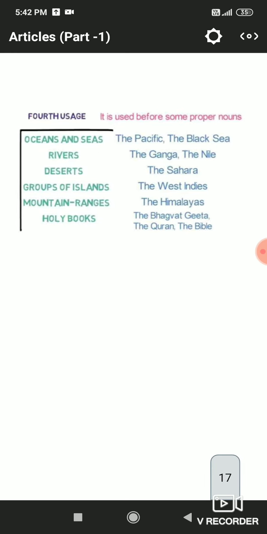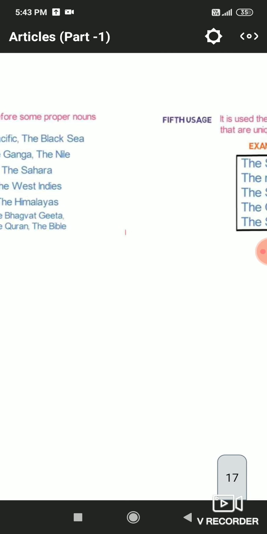Fourth one: it is used before some proper nouns like oceans and seas, the Pacific, the Black Sea; rivers, the Ganga, the Nile, they are only one of their kind; deserts, the Sahara; group of islands, the West Indies; mountain ranges, the Himalayas; holy books, the Bhagavad Gita, the Quran, the Bible. They are unique, they are proper nouns, and we always use the before these proper nouns.